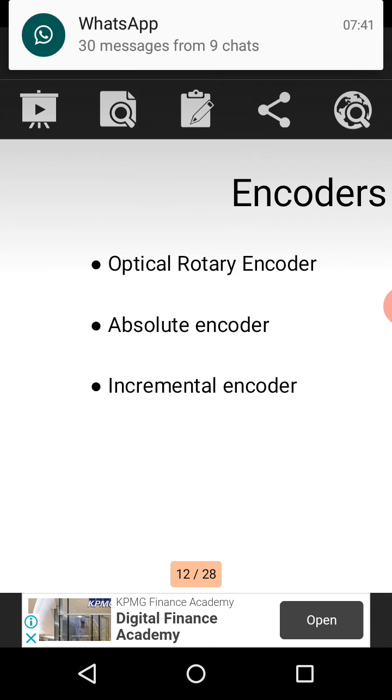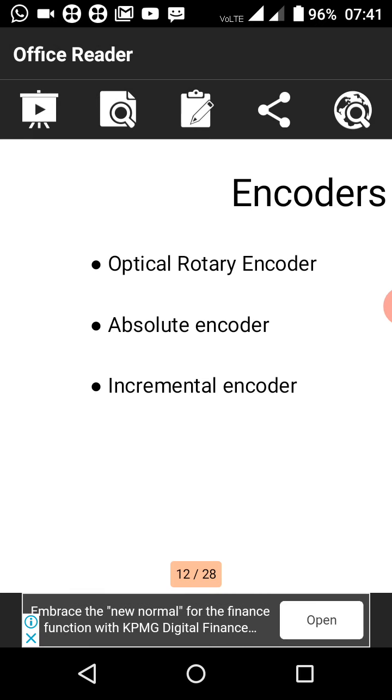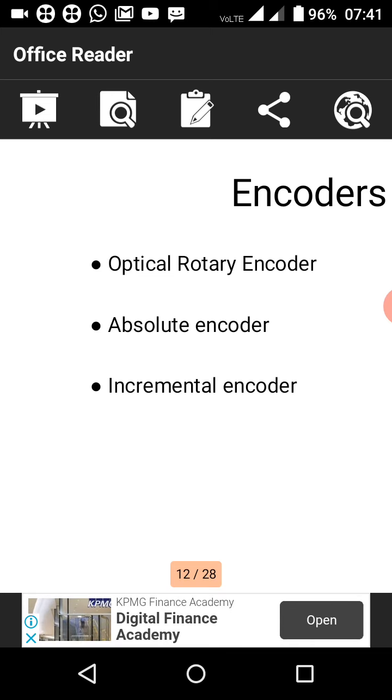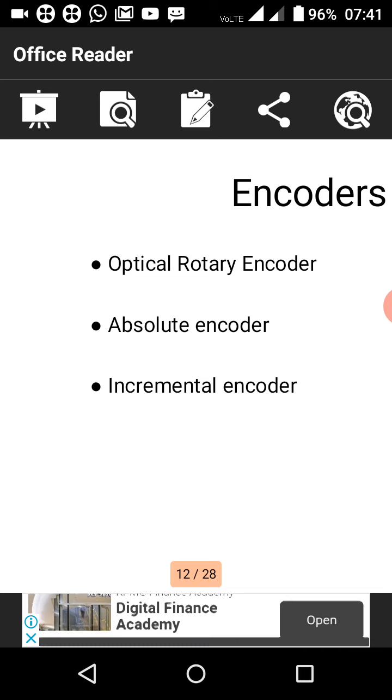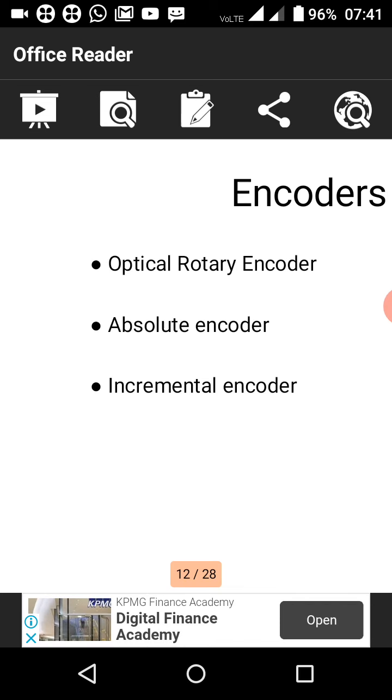That is the optical rotary encoder. When the shaft rotates, the transducer measures rotational motion, and the optical sensors mounted on opposite sides of each track detect the light.